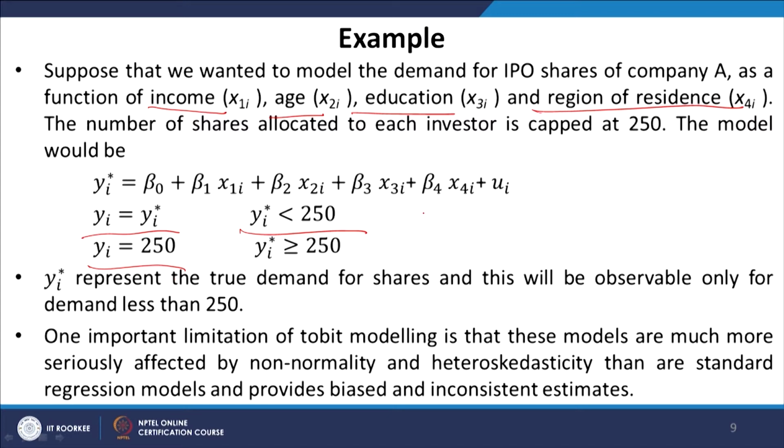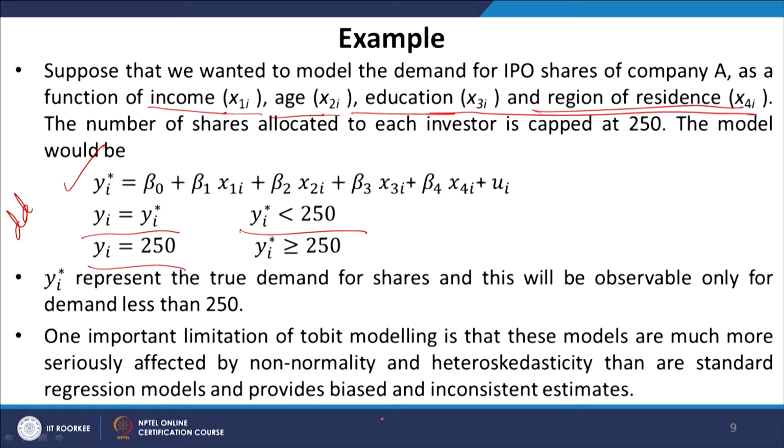Now, here we are actually looking at the demand for IPO shares, and this is not the actual allocation. So, we are just trying to figure out whether these independent variables impact the demand for IPO shares or not. Here y_i* represents the true demand for shares, and this will be observable only for demand less than 250. Any demand greater than or equal to 250 would be treated as 250.